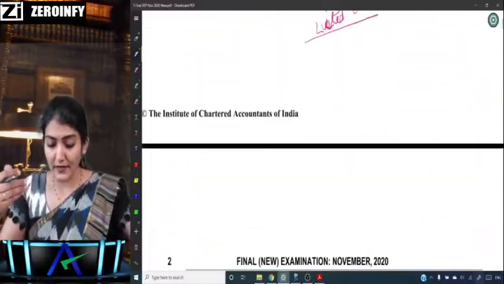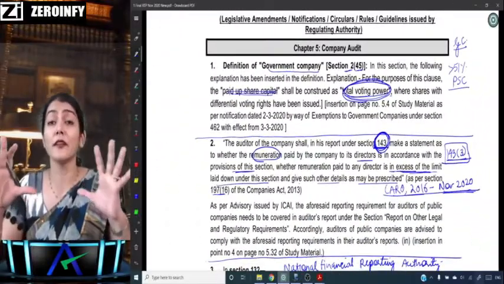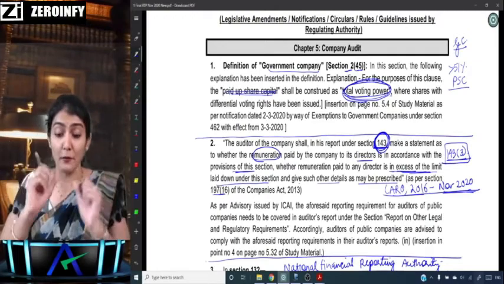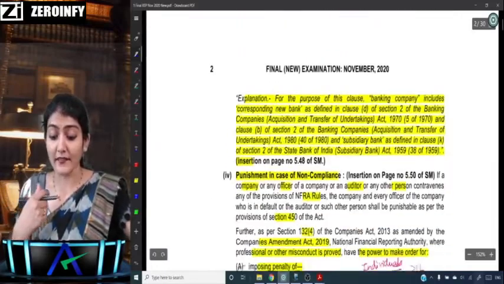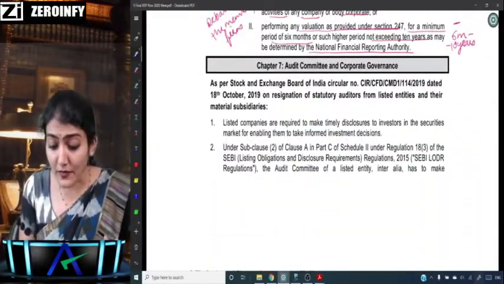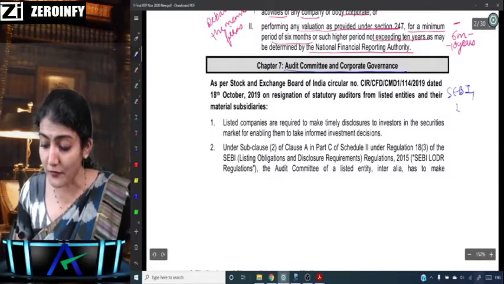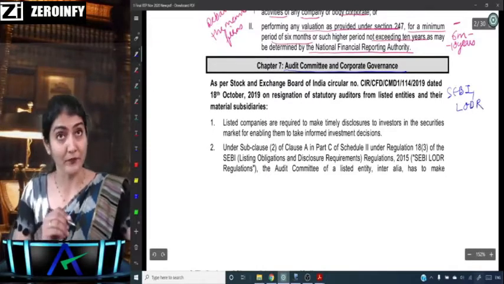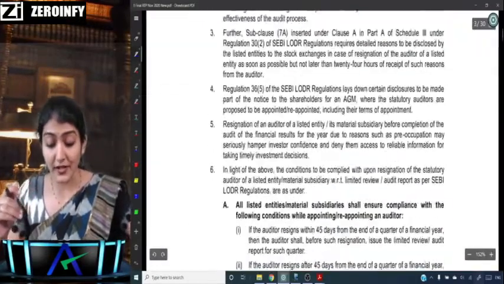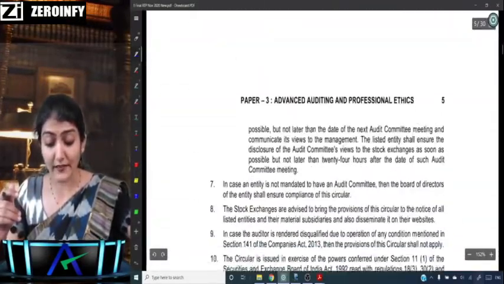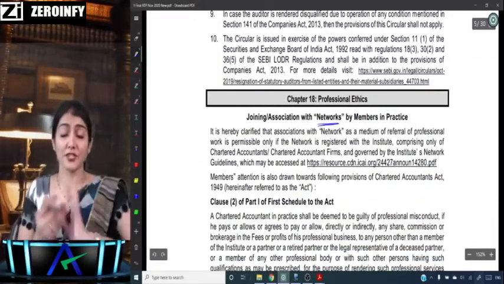Okay, right. So these are the main academic updates which have come in only in the November 20 attempt. Government company 143, then regarding the NFRA, then the audit committee and corporate governance, which is regarding the chapter of the SEBI LODR, the SEBI Listing Obligations and Disclosure Requirements Regulations. And the second one is regarding networks, the networking in the chapter of professional ethics.